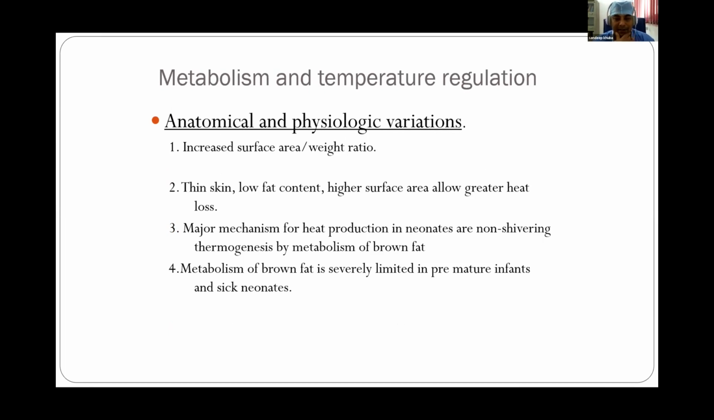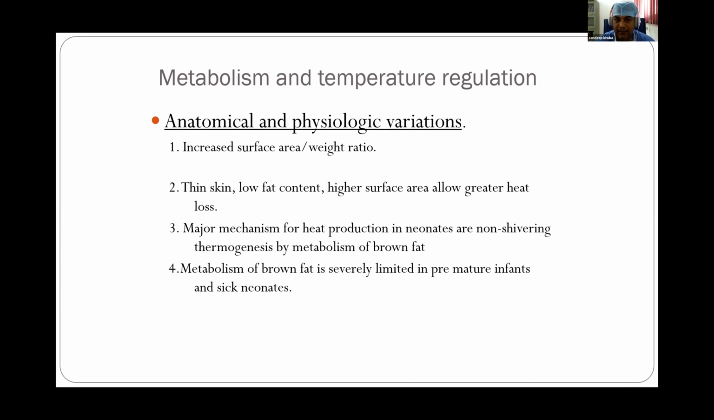Now, temperature regulation is very important as far as anesthesia and surgery is concerned. In pediatric patients, there is an increased surface area to weight ratio. So, as compared to weight, a much larger surface area is available for heat loss. Because they have thin skin, low fat content, and high surface area, they are prone to losing much heat.